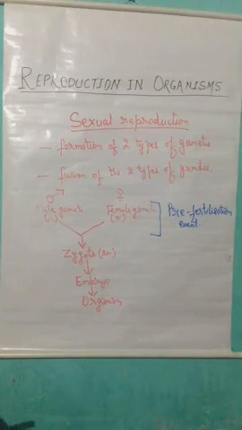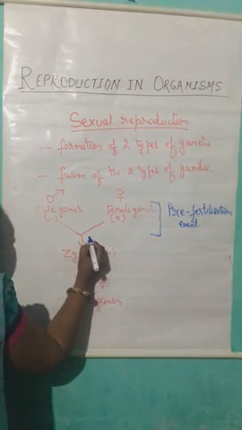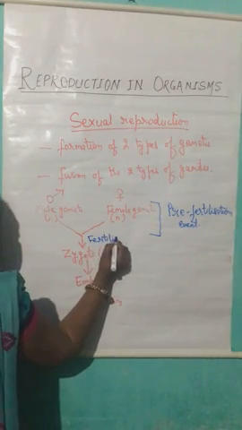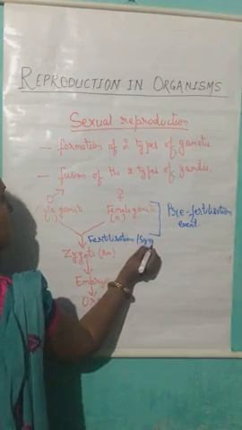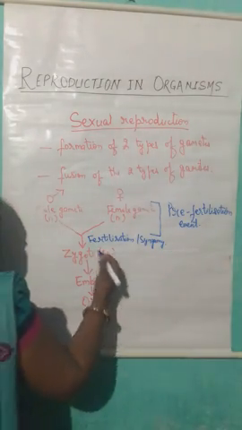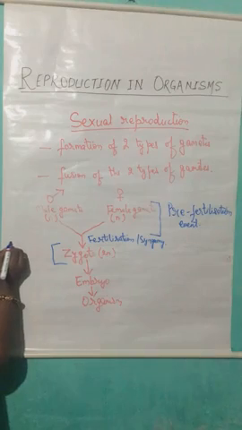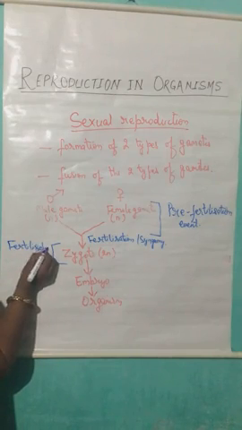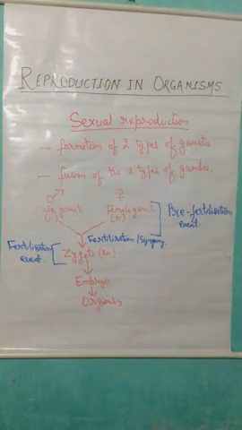After the formation of the gamete, we have discussed that the fusion of the gamete takes place by the process of fertilization. We know that the fusion of the gamete is known as fertilization, or it is also known as syngamy. Syngamy means the fusion of the male gamete with the female gamete. The event during which the formation of the zygote takes place, this is the second event, and that event is known as the fertilization event, during which the formation of the zygote takes place.